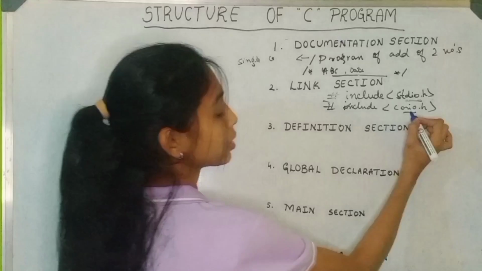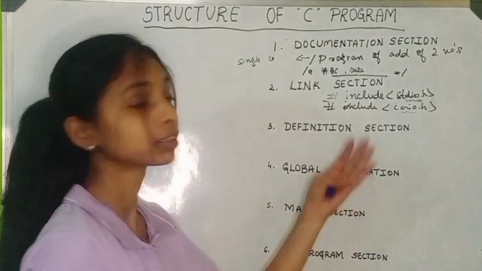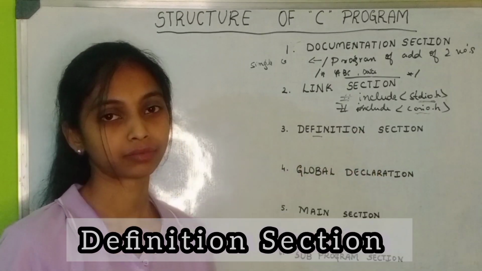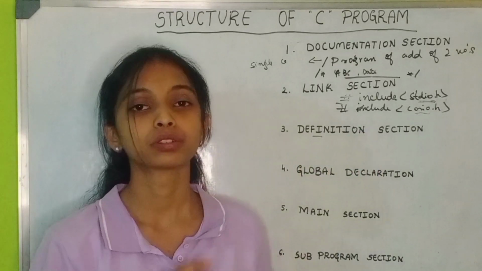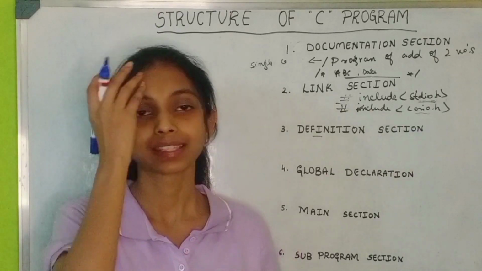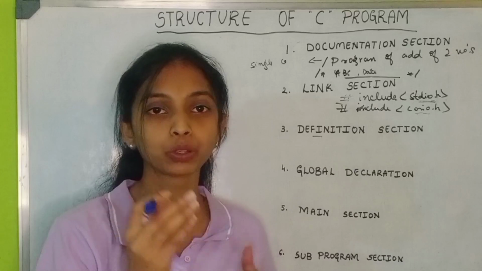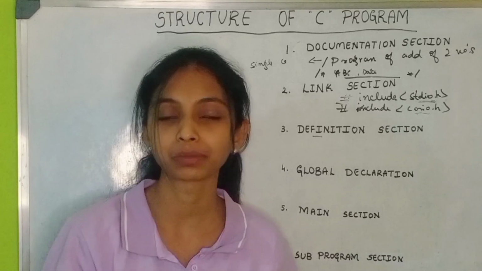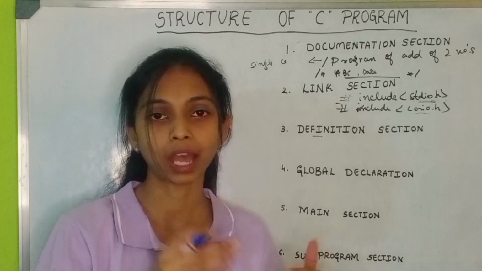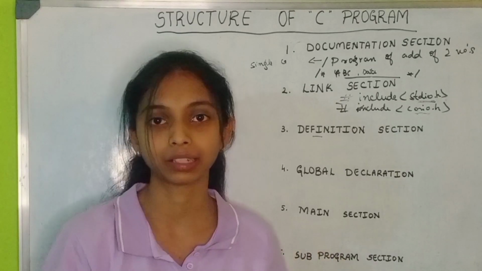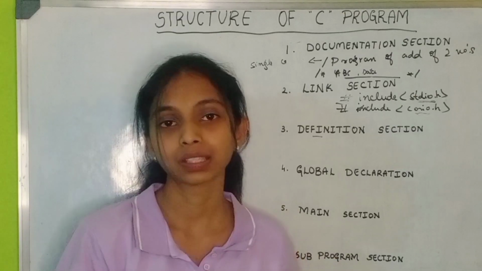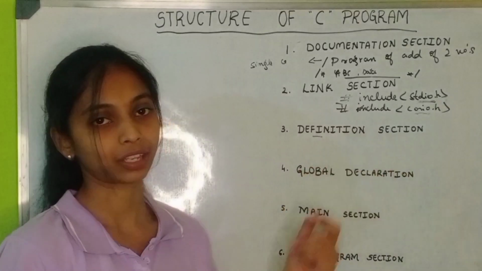And you also have conio.h, which is a console header file. The third section is the definition section. This definition section includes all the logical constants. What are these logical constants? For example, if you want to use the pi value 10 times in your program, manually you would have to write the lines of code 10 times, which would be a huge process. So in order to avoid this, we use the definition section.